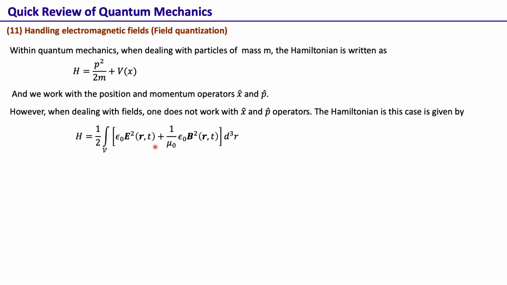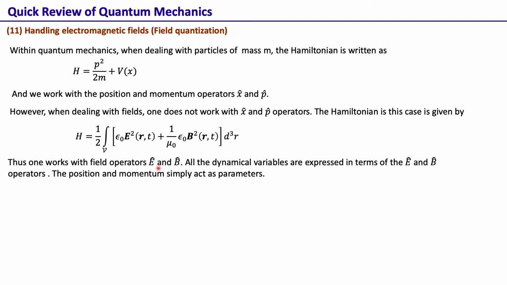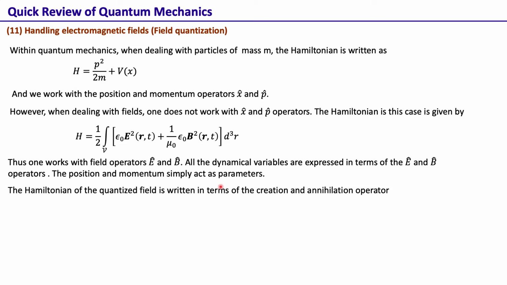We see that here the time and position act just as parameters. So when dealing with the electromagnetic field, we work with field operators E and B and not with x and p. And all the dynamical variables corresponding to the field are expressed in terms of the E and B operators. The position and momentum simply act as parameters when we handle fields within quantum mechanics.